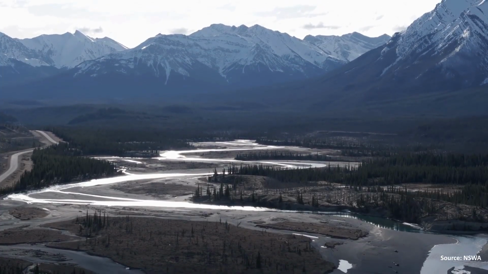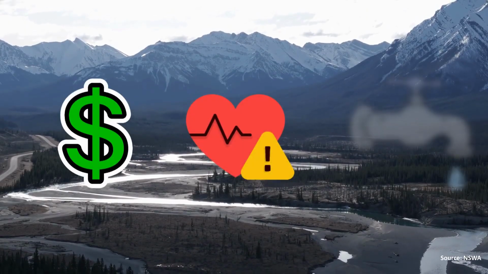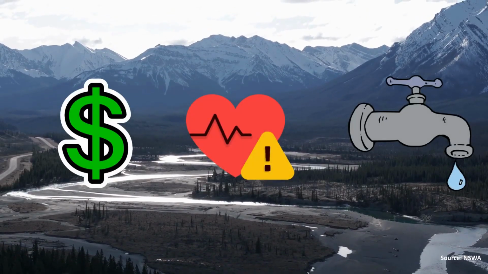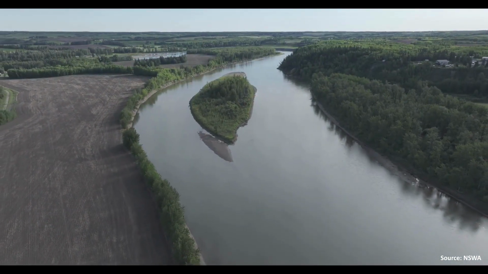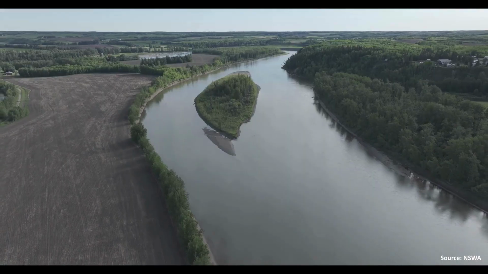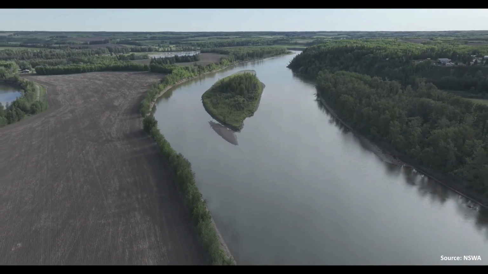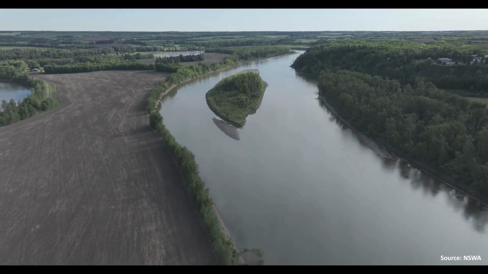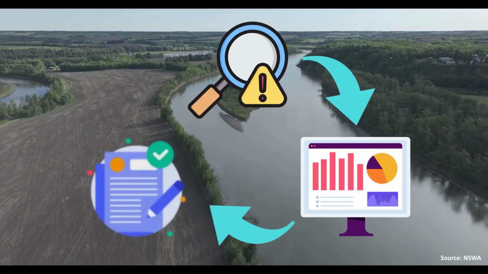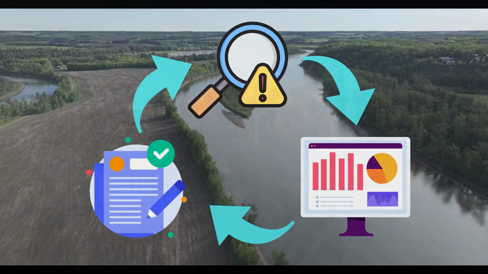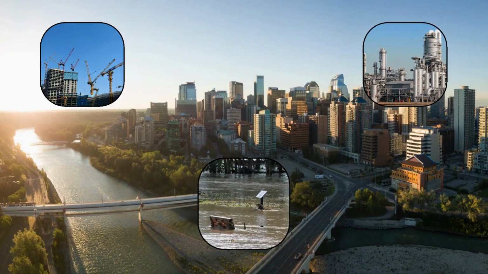When source water is compromised, it can cost more to treat, put public health at risk, or impact the supply of water. Having knowledge of what activities on the landscape impact your source water is essential to maintaining or improving water quality and quantity. And that is what source water protection is about. It's a process of identifying and assessing risks and determining how to manage them. Risks to source water could include land use changes, industrial activities, changing climate patterns, and more.